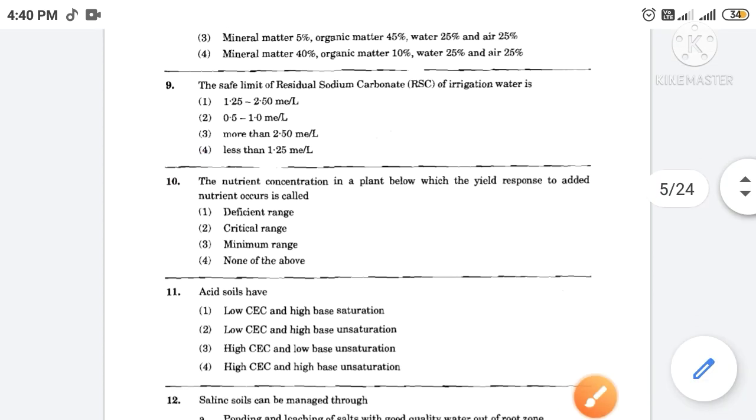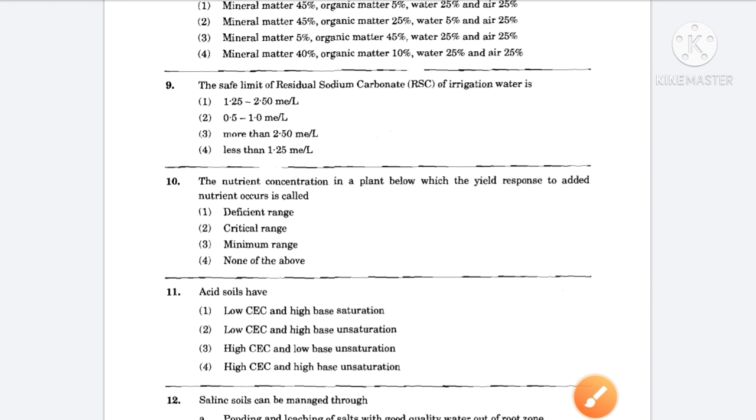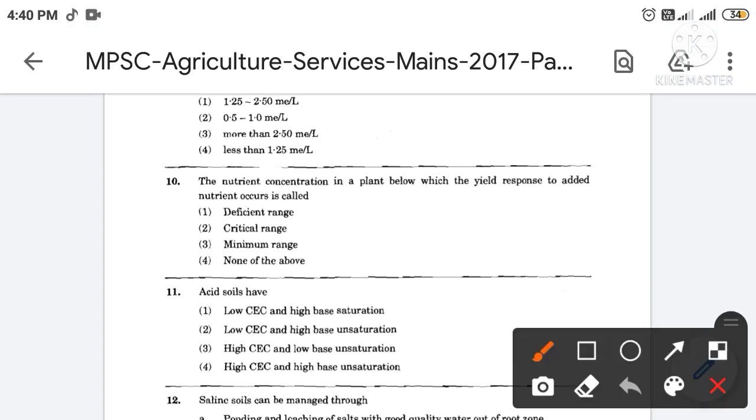Then next, the nutrient concentration in a plant below which the yield response to added nutrient occurs is called. The correct answer is option number 2nd. So the nutrient concentration in a plant below which the yield response to added nutrients occurs is called critical range.